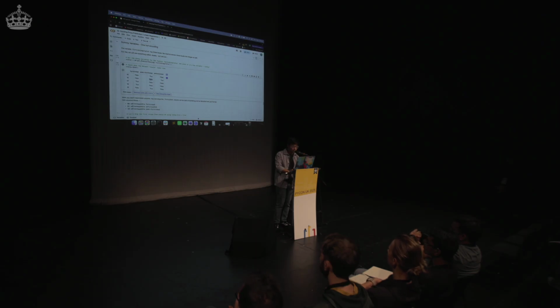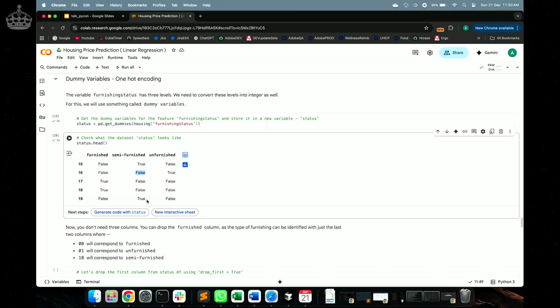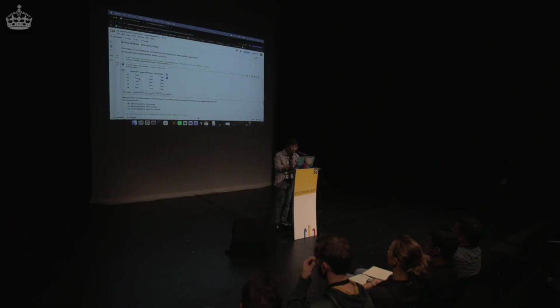Let's say if we omit furnished, and we only have semi and unfurnished, if you know that this one is false, this one is true, the other one is going to be false too. So they have a relationship between them. So we don't need all of these columns. We are going to drop one of these as well. We're going to drop furnished because it doesn't give any meaningful context to the model. It's predictable data. We're going to get rid of that.